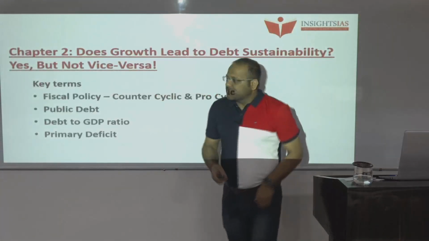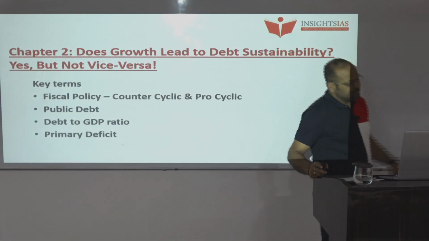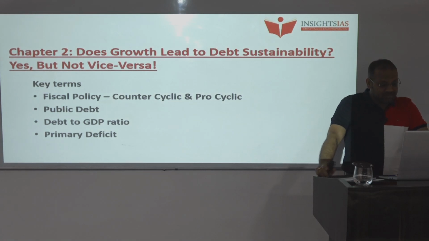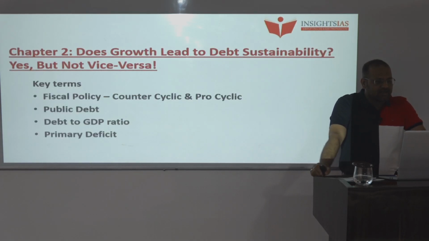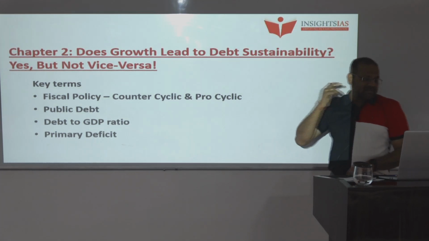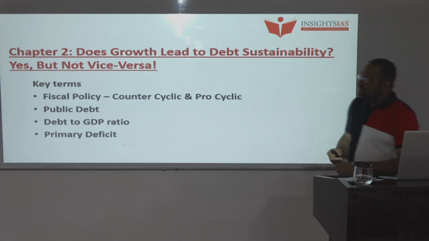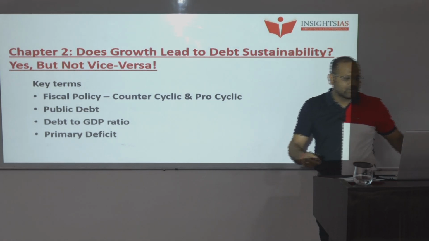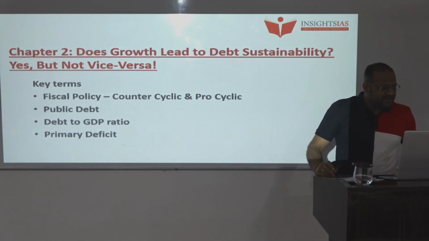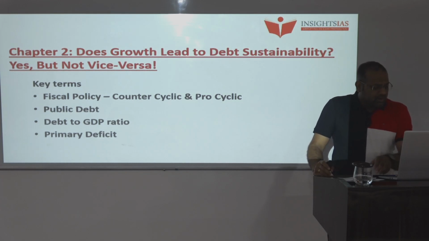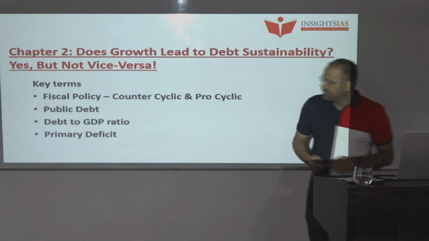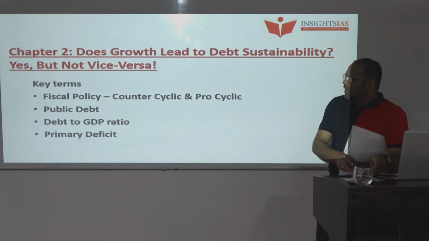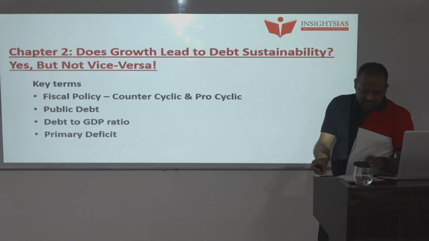Before starting the chapter in detail, on whether growth leads to debt sustainability and not vice versa, we will discuss some key terms. The key terms are fiscal policy, public debt, debt to GDP ratio, and primary deficit. We will start with fiscal policy.